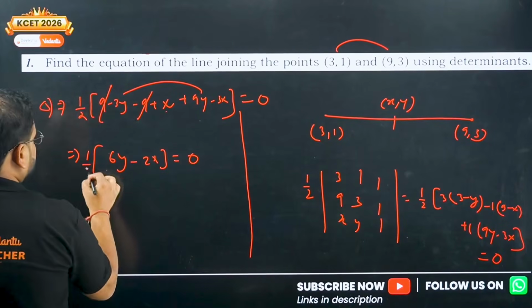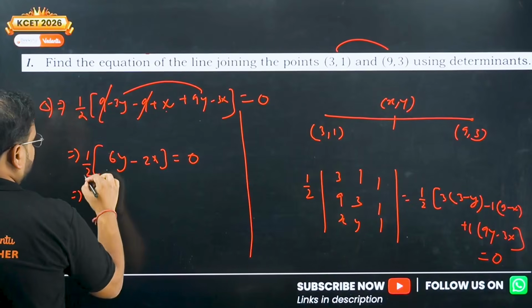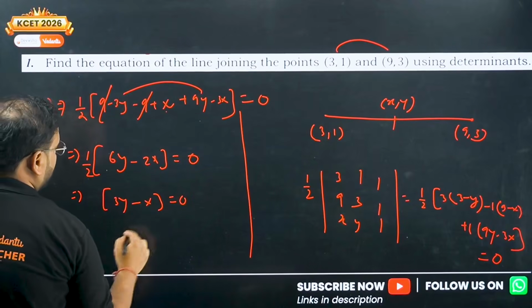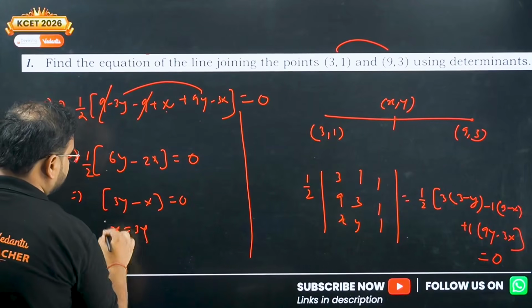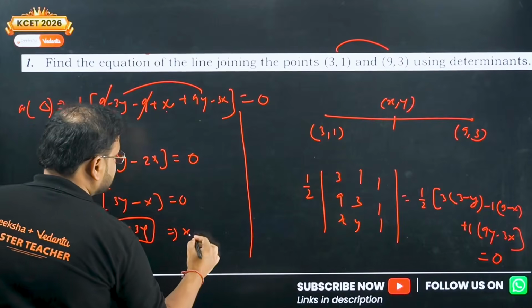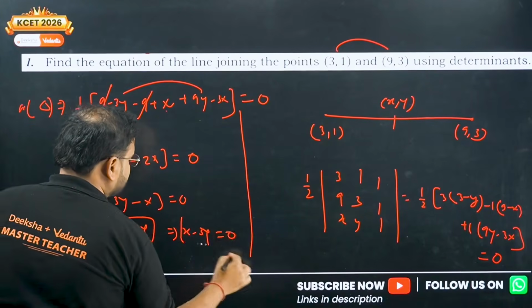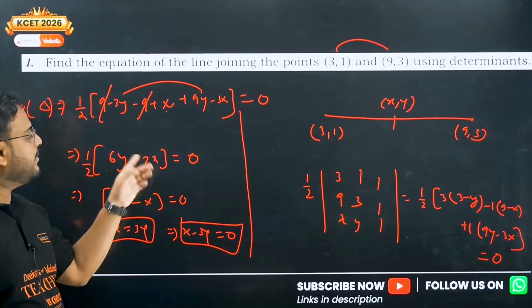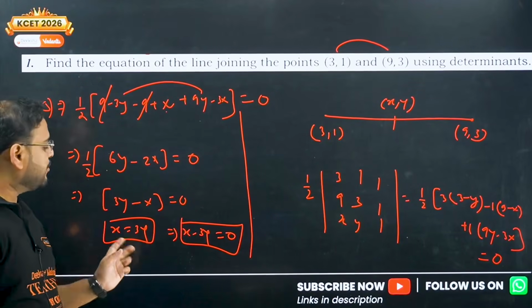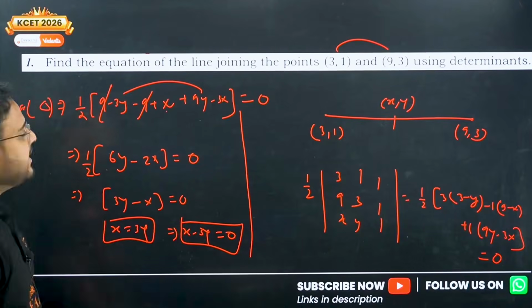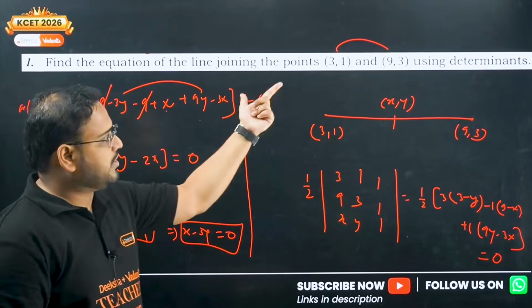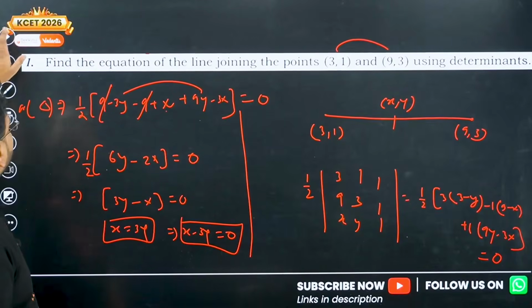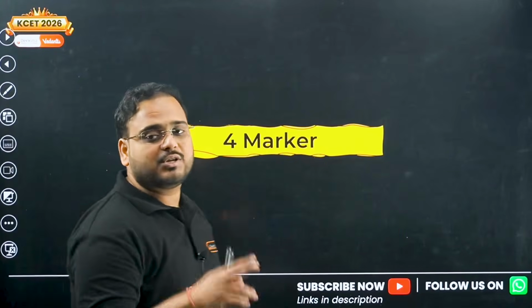We have 1 by 2 outside, cancel it. So I get x equals 3y, or basically x minus 3y equal to 0. That's my equation. So x minus 3y equal to 0 is my equation of the line joining the points (3, 1) and (9, 3) using determinants. Clear? This is the end of your section B, which is the 2-marker category.